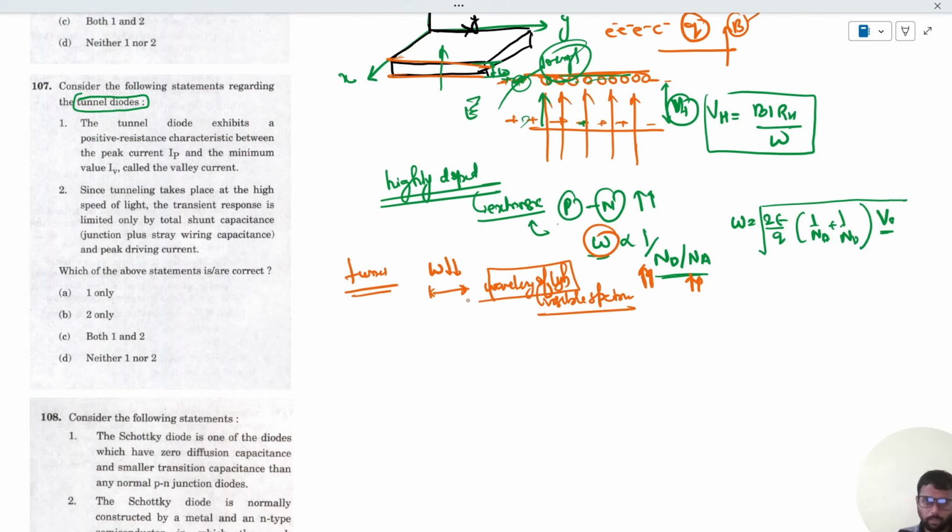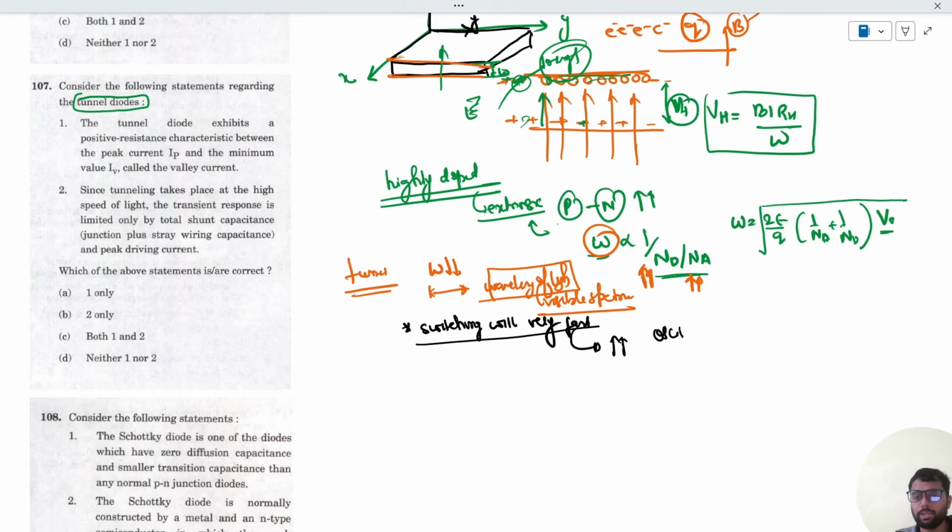Okay. So what will happen? Just remember a few points. First of all, switching will be very fast. If switching is very fast, then it will be used in those circuits where the required switching speed is very, very high and very low latency is required.